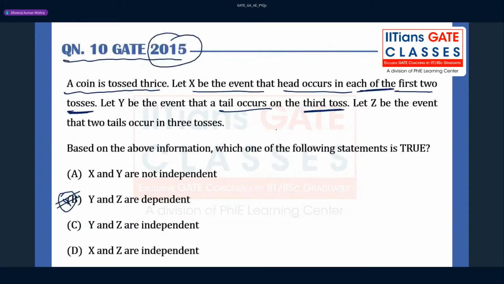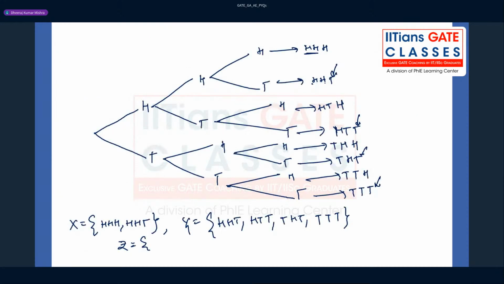So what is Z here, guys? Z is the event that two tails occur in the three tosses. So see, where do two tails occur? You can say this, these two tails, right? And you can say that two tails are here. In the first three tosses, two tails. So you can say this is going to be HTT, right? And then THT, right? And then TTH, right? And yeah, this is Z. Okay, this is going to be Z.